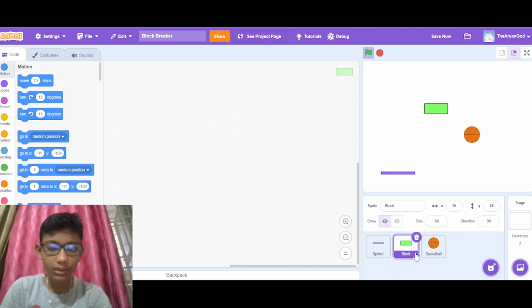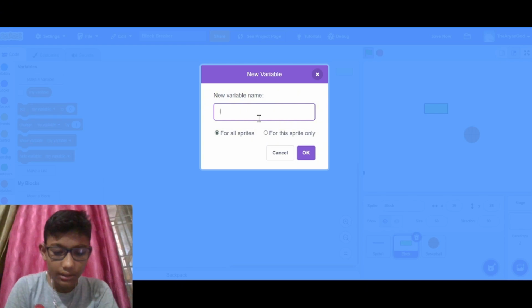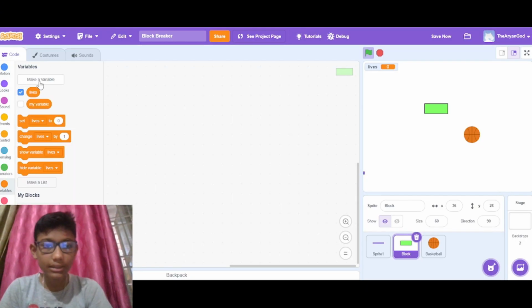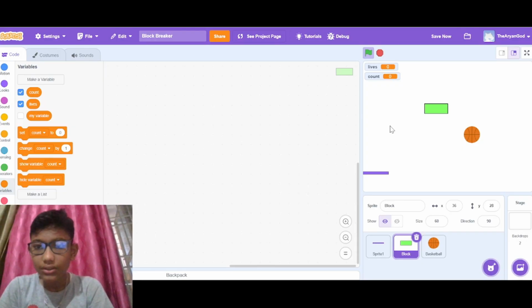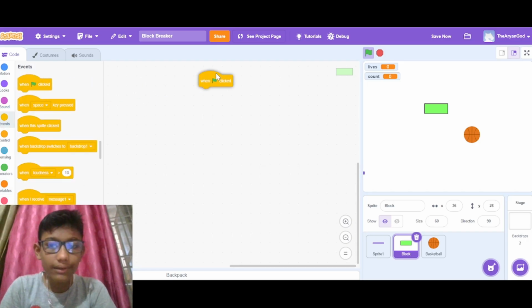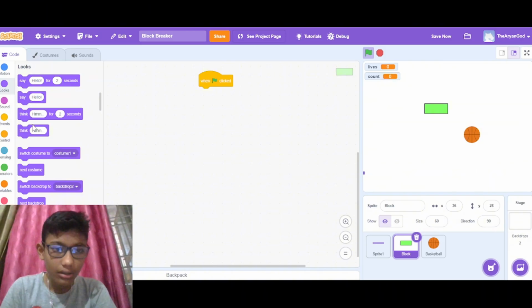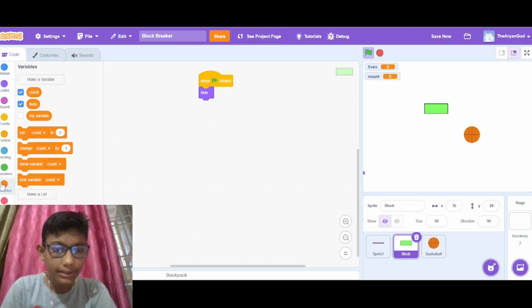So before moving on to the block, we will create some variables named lives, count. Okay. So in the block sprite, we'll give it a tick, and then when green flag clicked, we will make it hide, and then set count to 30 because there are 30 blocks.